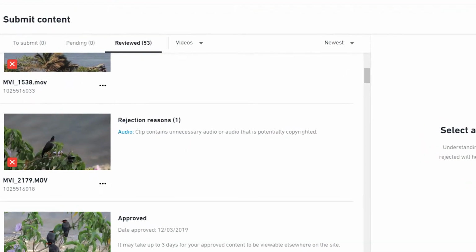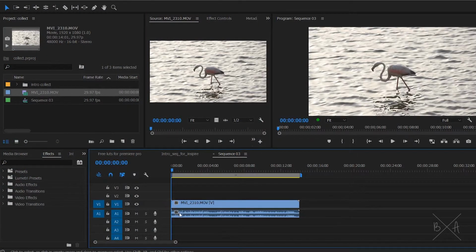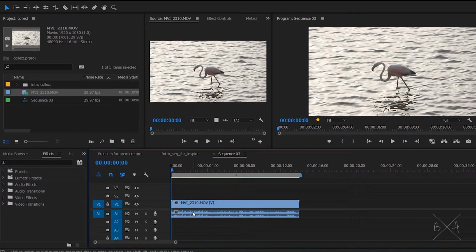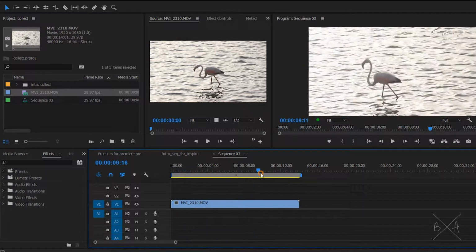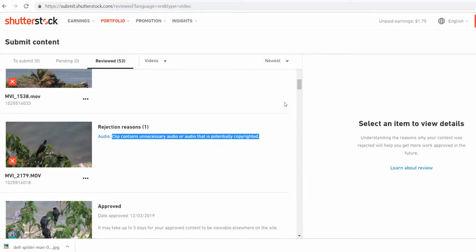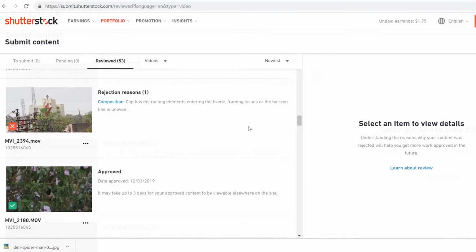5. Clip contains unnecessary audio or audio that is potentially copyrighted. In videos you have to delete the audio, because you are selling a video, not audio. Audio doesn't matter at all in a clip you are selling on a stock agency's website. I uploaded some clips with the audio by mistake and they all got rejected.